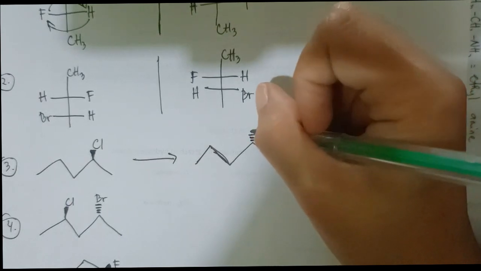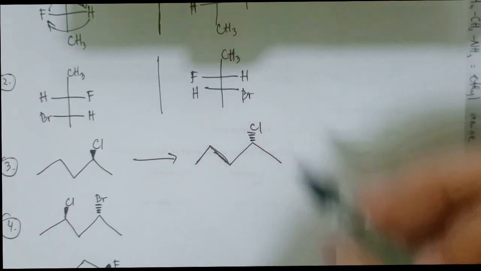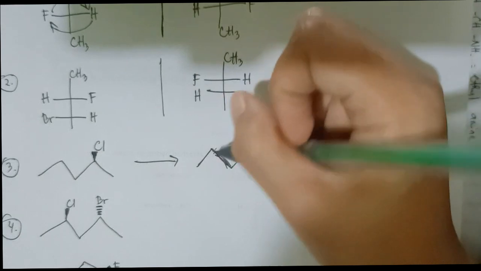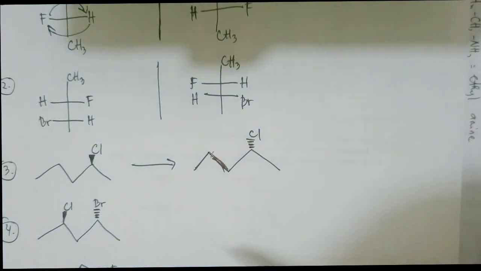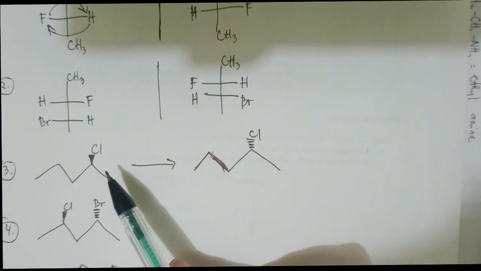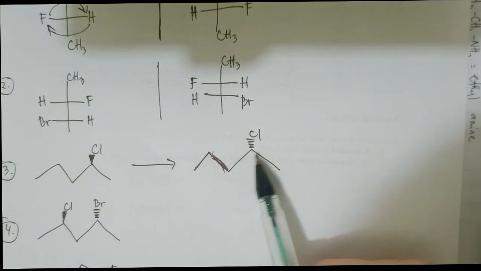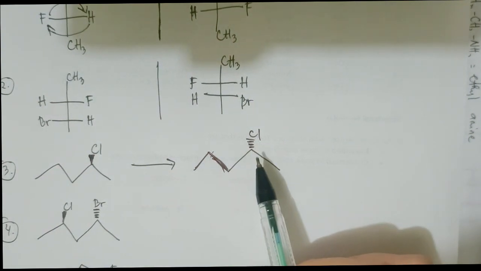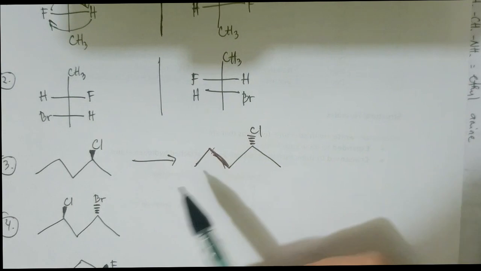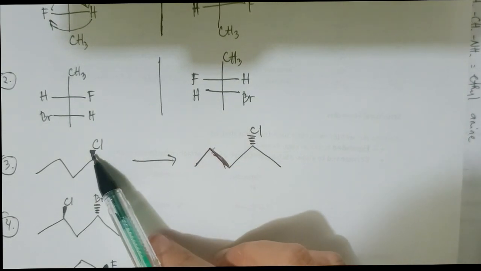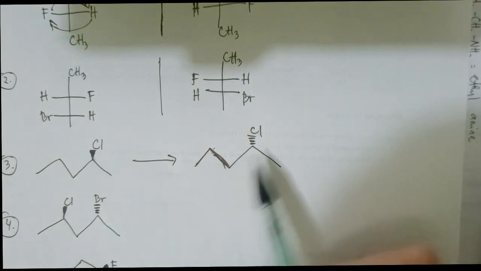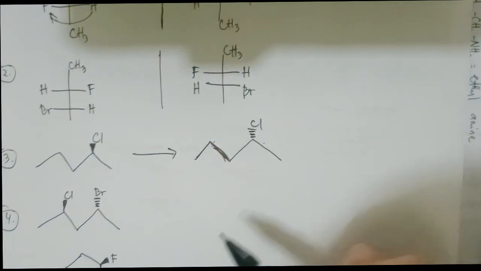So it will become Cl. It's not like this. Same structure, same physical properties, but the wedges and the dashes change, from wedge line to dashes. So how about this one?